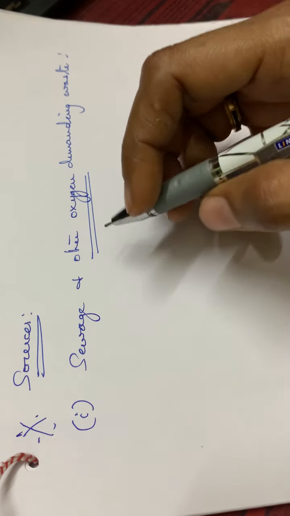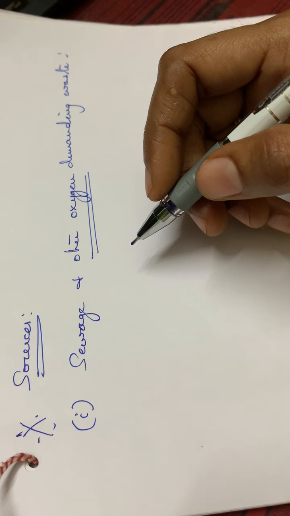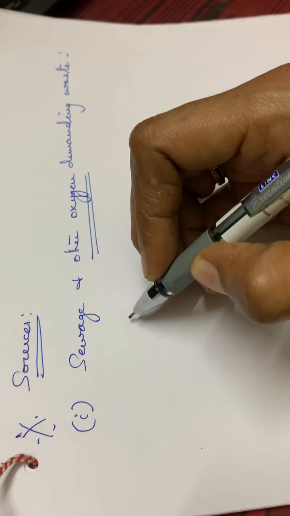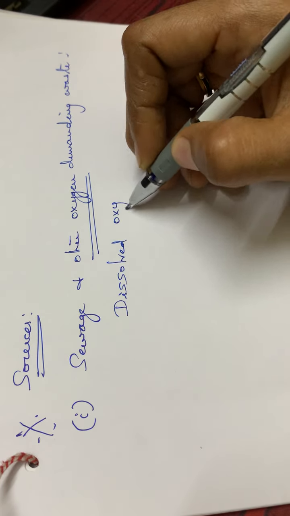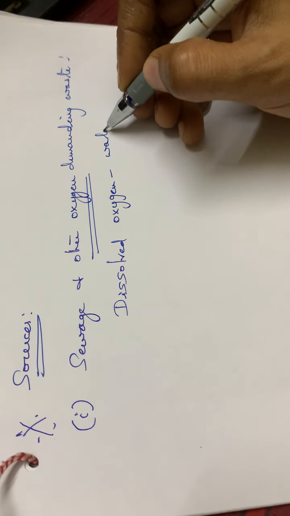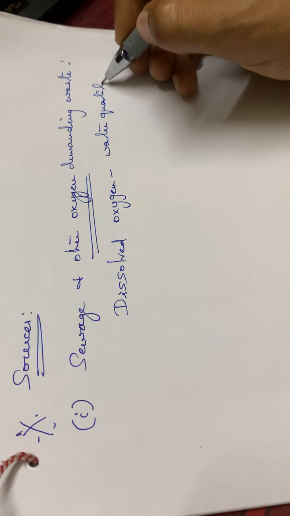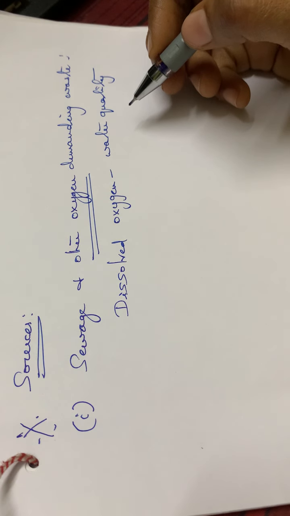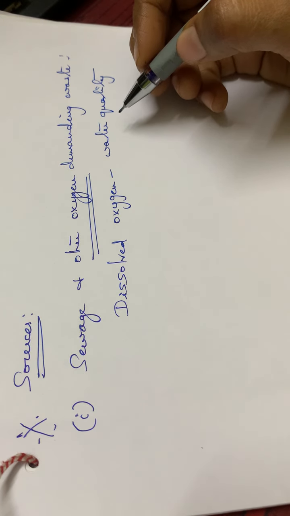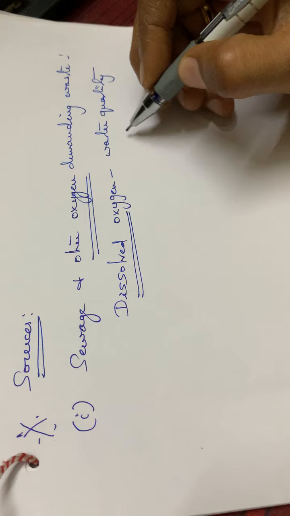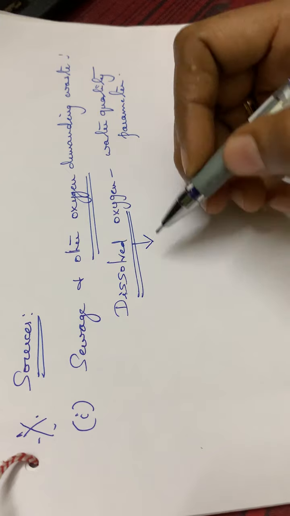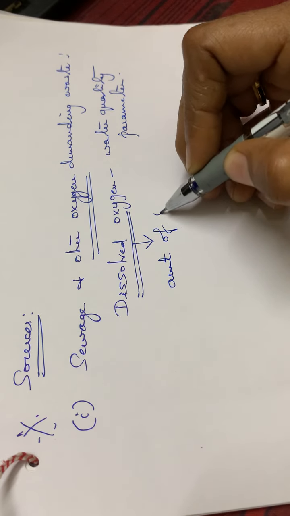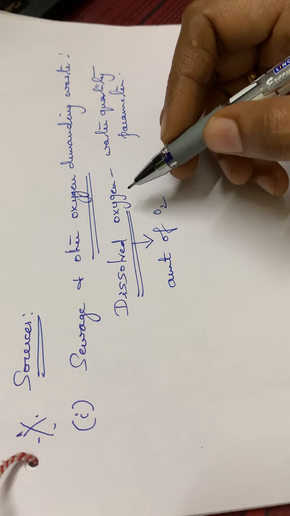See, normally we are measuring the quality of water in terms of dissolved oxygen. Dissolved oxygen is a water quality parameter. That is, by measuring the amount of oxygen dissolved in a particular water body, we can know whether a water is polluted or not. So dissolved oxygen is the amount of oxygen present in that water body. That is called the dissolved oxygen.